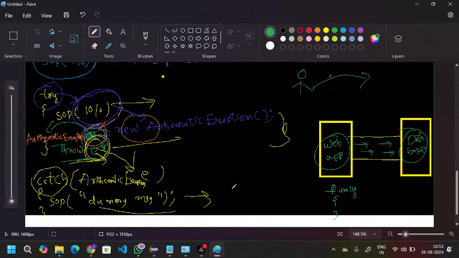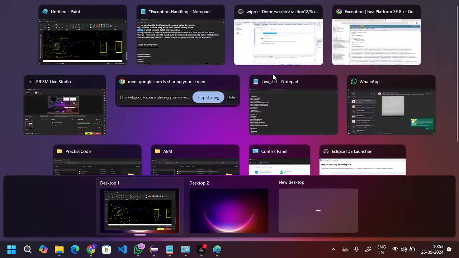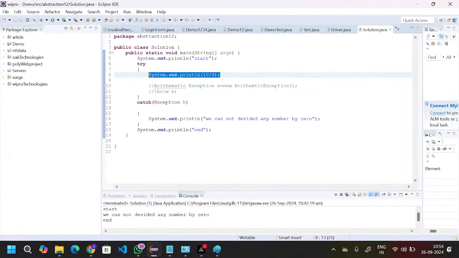The purpose of the finally keyword is that it will execute all the statements.